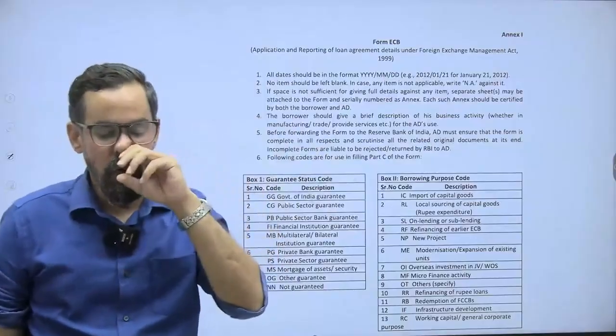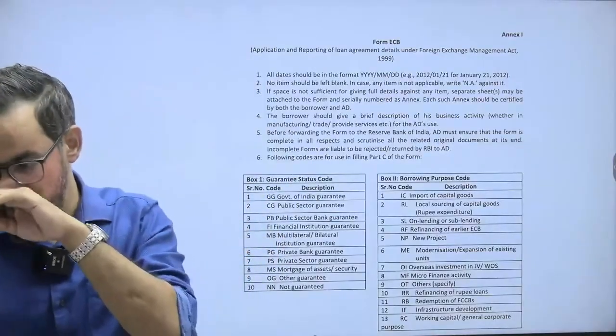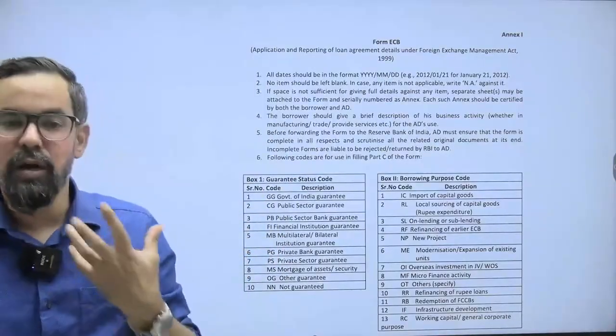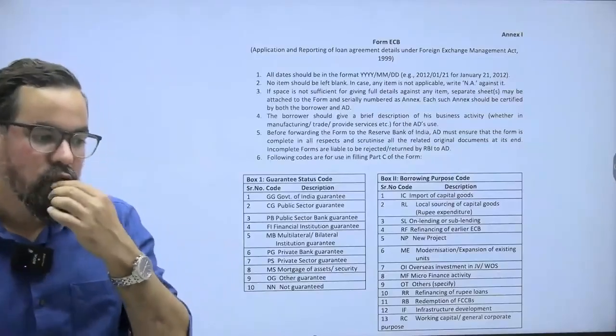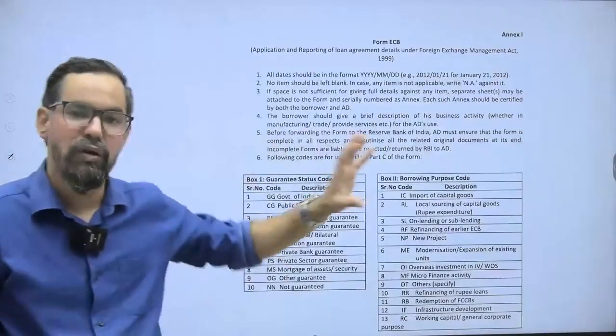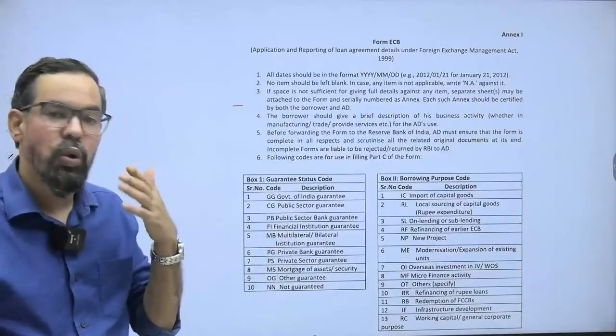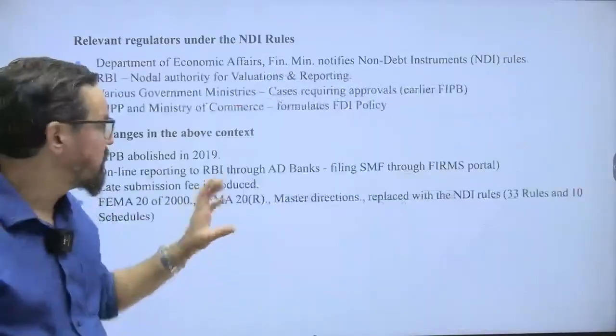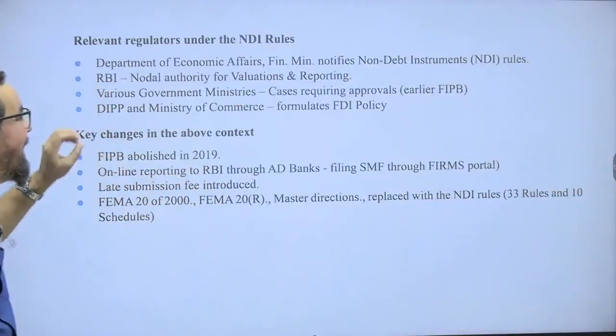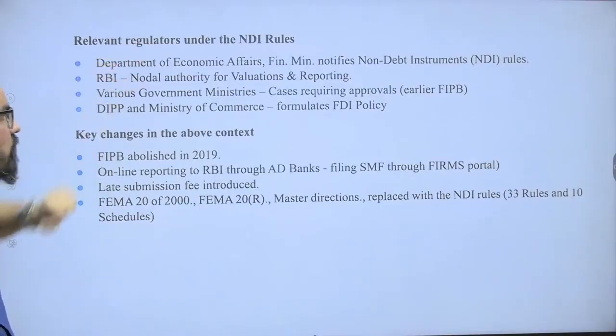Okay, so while you approach as an exporter, as a company, for this ECB, you have to fill one form that is called Form ECB. This is the format where we have the purpose code and other things which are generally part of this one. Okay? Relevant regulators under the non-debt instruments.